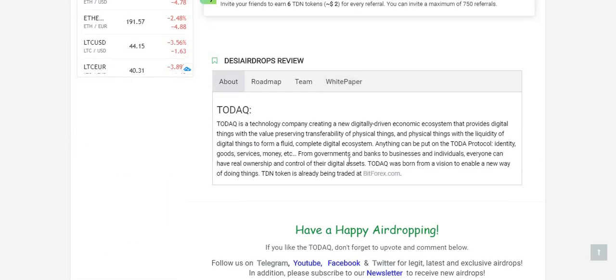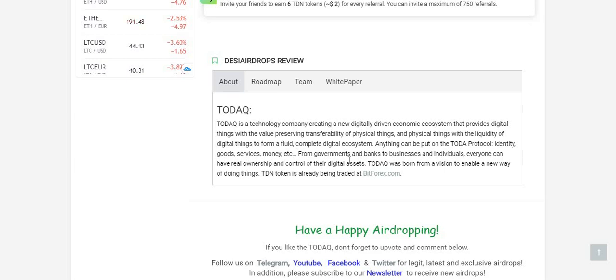more about the Todak project. Todak is a technology company creating a new digitally driven economic ecosystem that provides digital things with the value-preserving transferability of physical things, and physical things with the liquidity of digital things, to form a complete digital ecosystem. Anything can be put on the Todak protocol: identity, goods, services, money, etc. From governments and banks to businesses and individuals, everyone can have real ownership and control of their digital assets. Todak was born from a vision to enable a new way of doing things.